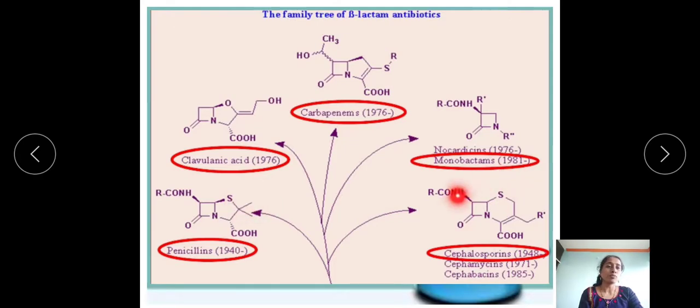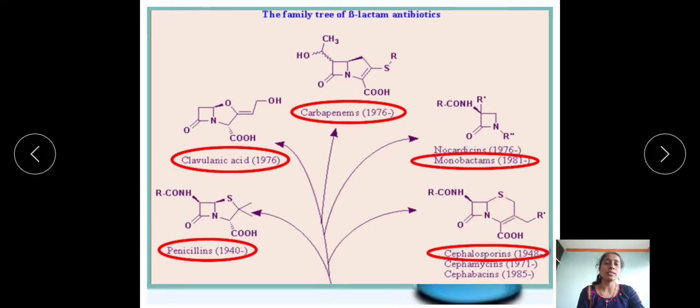Then cephalosporin contains a beta-lactam ring and a six-membered dihydrothiazine ring. Comparing cephalosporin with penicillin, penicillin contains a beta-lactam fused with a thiazolidine ring, but cephalosporin contains a beta-lactam fused with a six-membered dihydrothiazine ring.